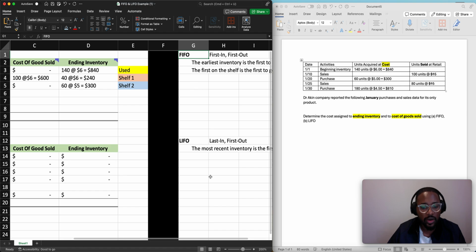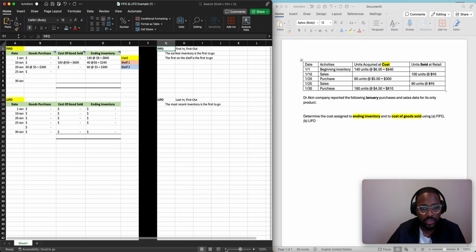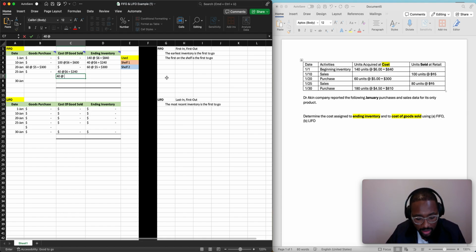The first on the shelf is the first to go. So what is the first on the shelf? This one. So this one is the first to go, then we do this one. So if we are trying to fulfill 80 orders or 80 bikes, the first shelf is only 40. Okay, so we fulfill 40, but we have another 40 to go. So we're going to grab from the second shelf, but rather than grabbing everything, we're just going to grab 40 of the 60. So 40 at $5 for $200.